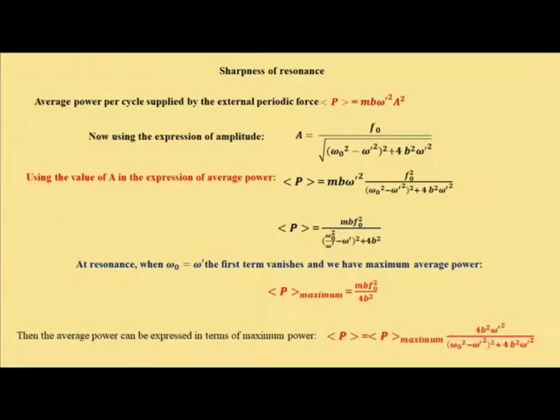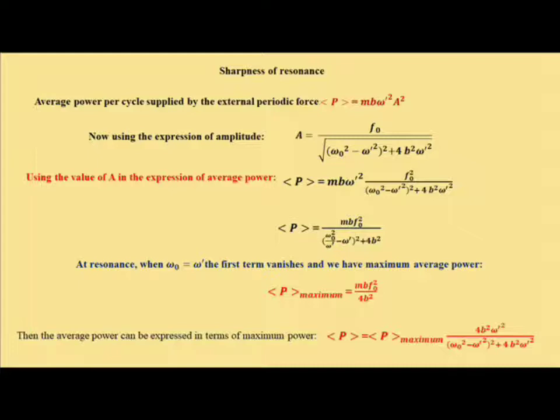We have already discussed a lot about resonance, and we have seen that resonance depends upon the damping coefficient of the system. Systems with high damping exhibit a very broad resonance peak, while a system with small damping exhibits a sharp resonance peak. So now, from the point of view of power supplied by the external periodic force, we are going to discuss how to measure the sharpness of resonance.